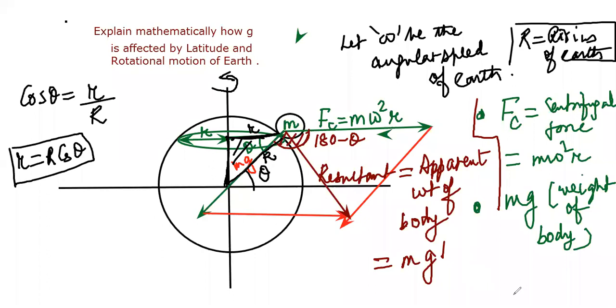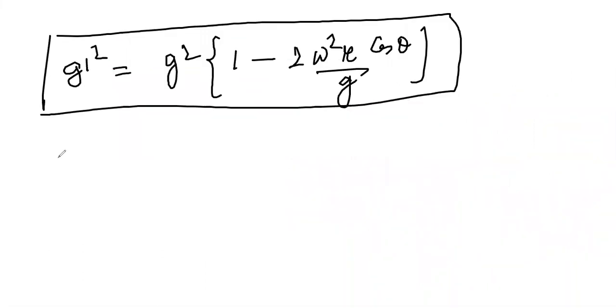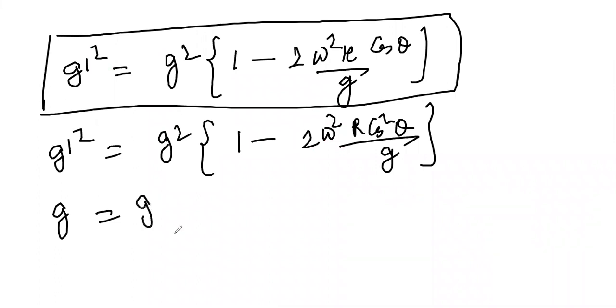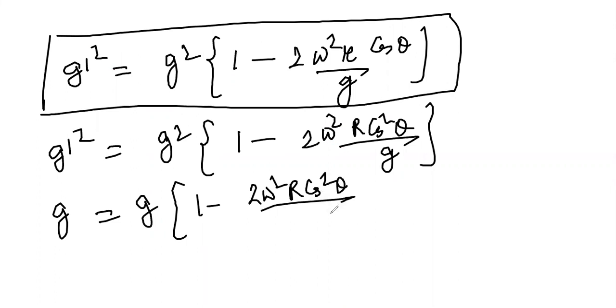So if I put the value over here, g dash square will be equal to g square into the bracket 1 minus 2 omega square R cos square theta by g. If I take the square root, g dash will be g into 1 minus 2 omega square R cos square theta by g, to the power half.